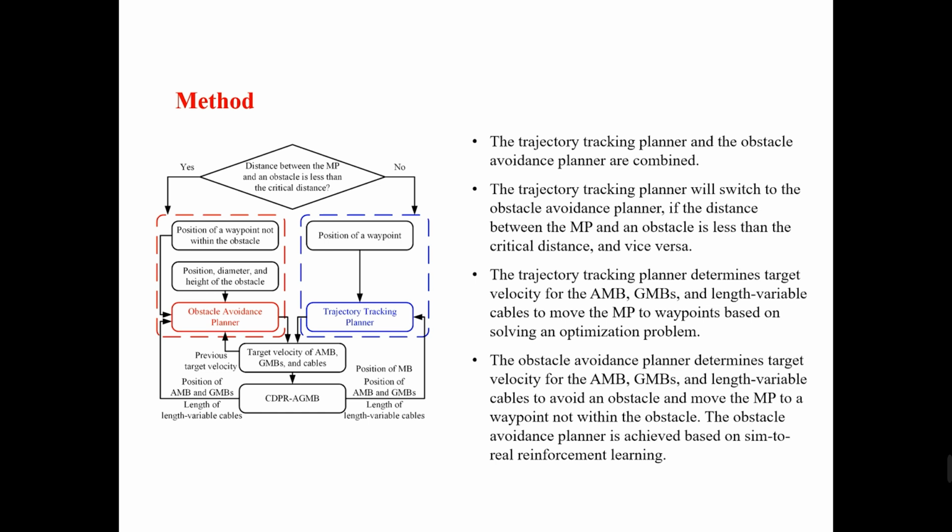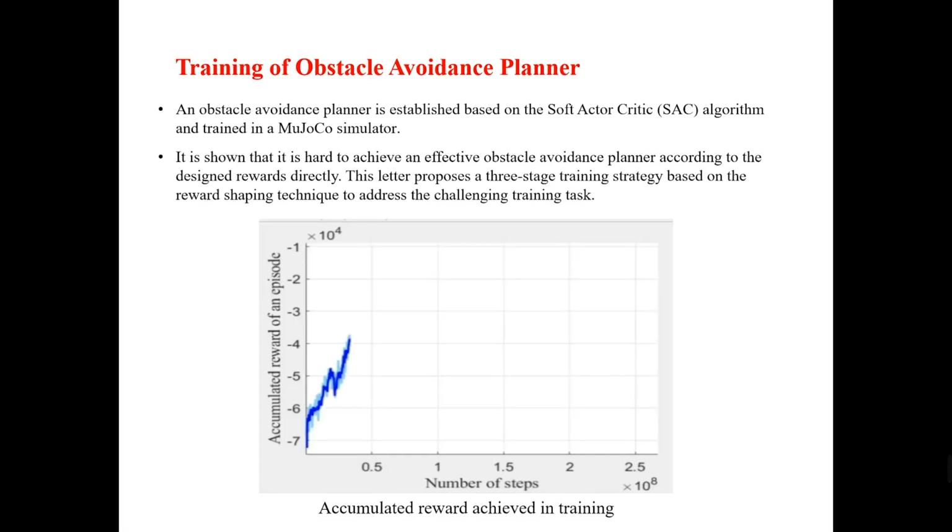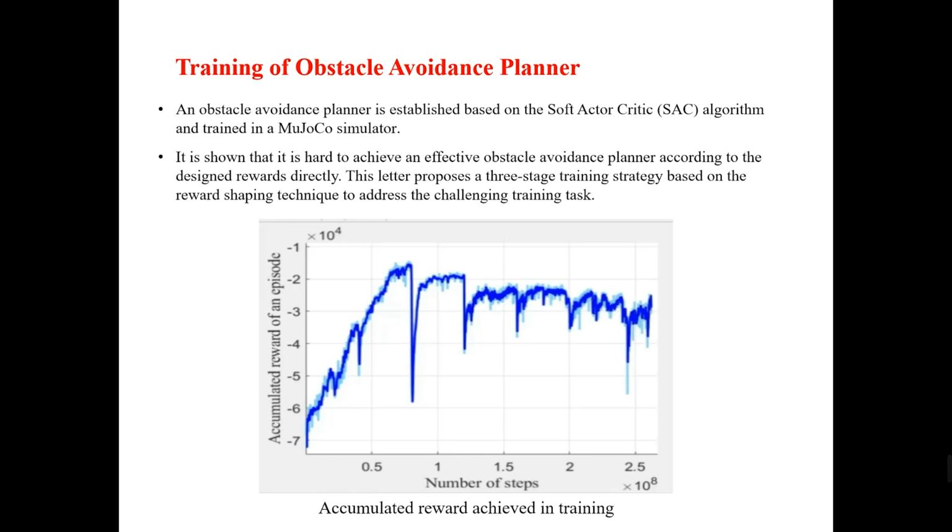The obstacle avoidance planner is achieved based on sim-to-real reinforcement learning. An obstacle avoidance planner is established based on the Soft Actor Critic, SAC, algorithm and trained in a MuJoCo simulator. It is shown that it is hard to achieve an effective obstacle avoidance planner according to the designed rewards directly. This letter proposes a 3-stage training strategy based on the reward shaping technique to address the challenging training task.